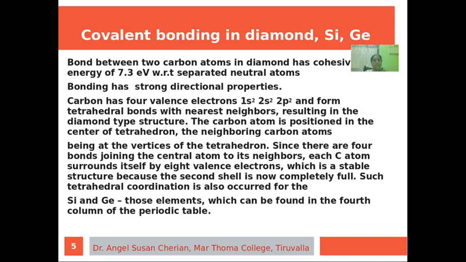The neighboring carbon atoms that surround the central carbon atom will be at the vertices of the tetrahedron. Since there are 4 bonds joining the central atom to its neighbors, each carbon atom surrounds itself with 8 valence electrons, which is a stable structure because the second shell is now completely full. Such a tetrahedral coordination occurs for silicon and germanium, just like diamond. So this covalent bonding in diamond, silicon and germanium makes the bonding very strong.